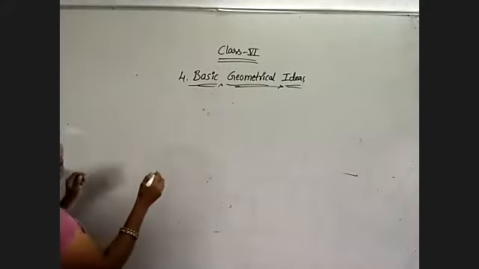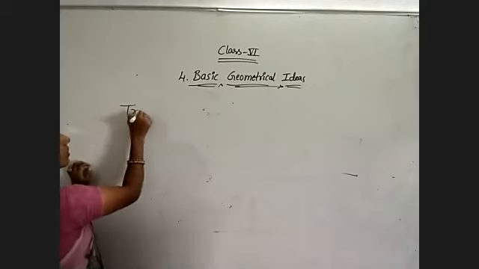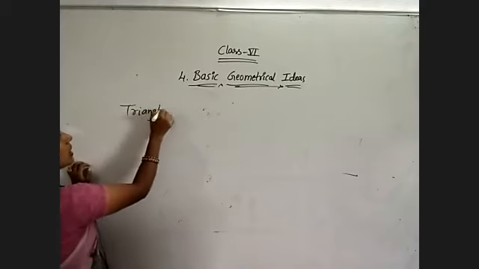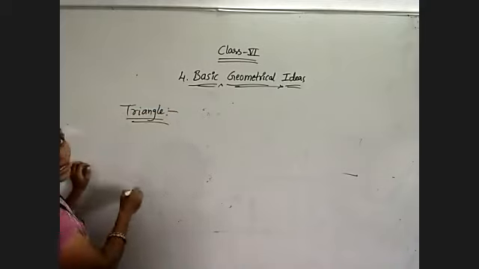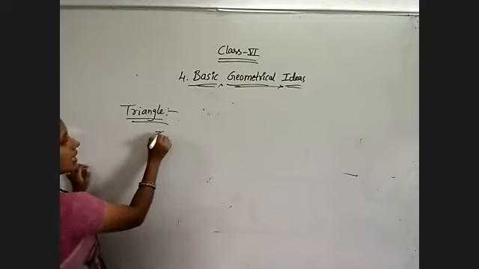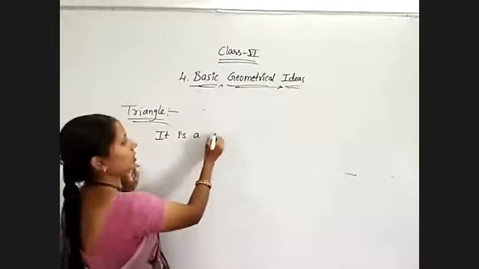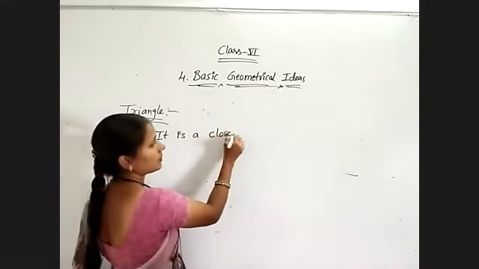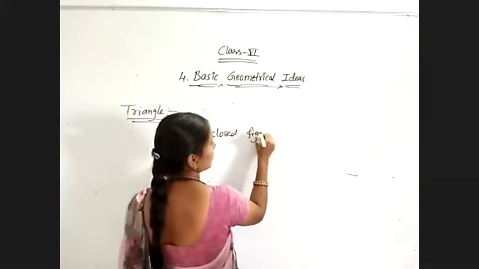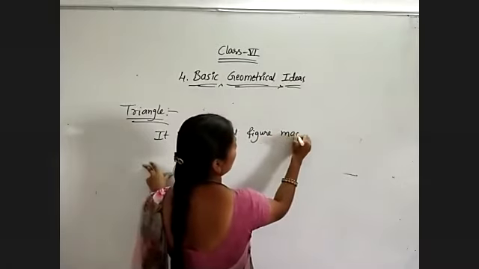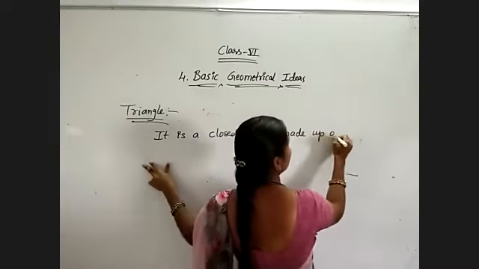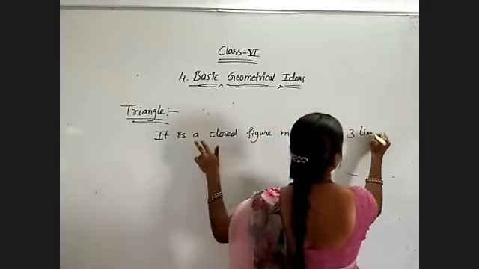So first, triangle. What is the definition of a triangle? It is a simple closed figure. It is a closed figure made up of 3 line segments.